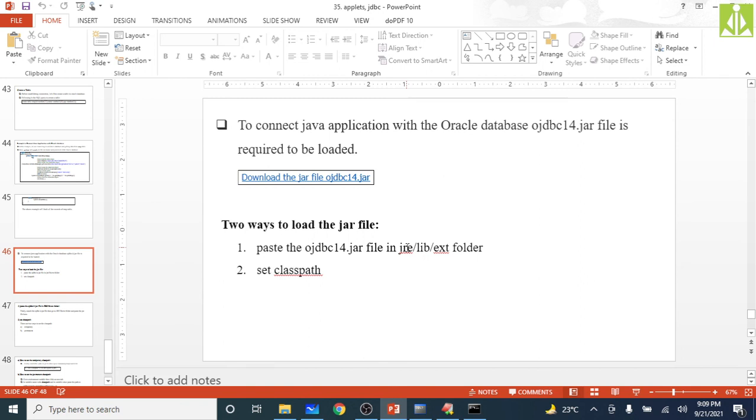JRE means our Java Runtime Environment. This Java Runtime Environment will be available inside your Java home directory only. Inside your Java home directory, this JRE folder will be available, and in that folder you look for the lib folder, the library folder, and in that folder you look for the ext folder, and in that ext folder you copy this file. Already I copied that one.